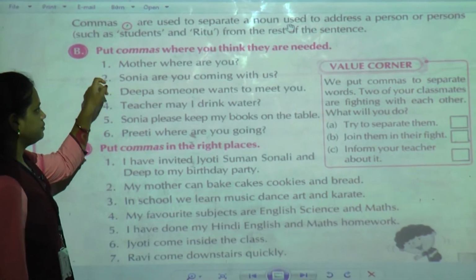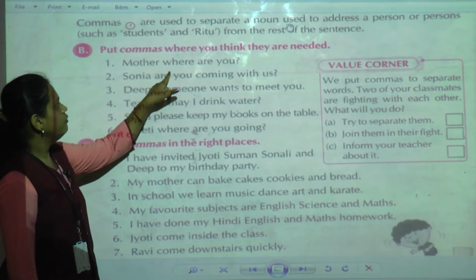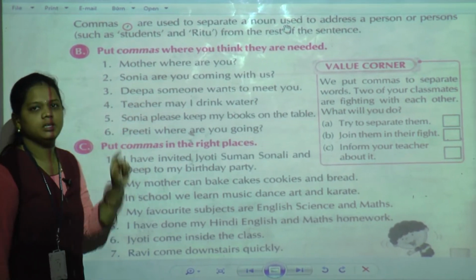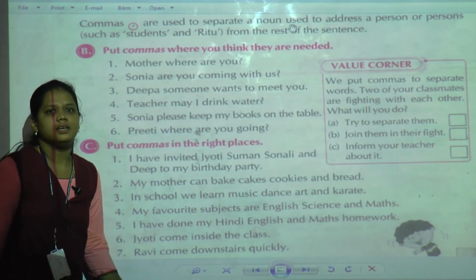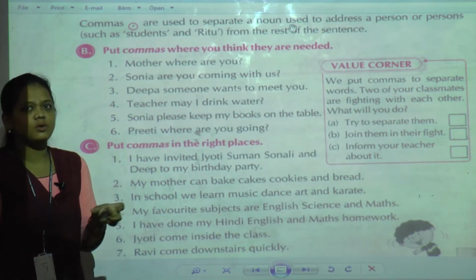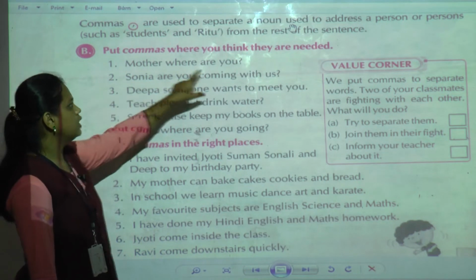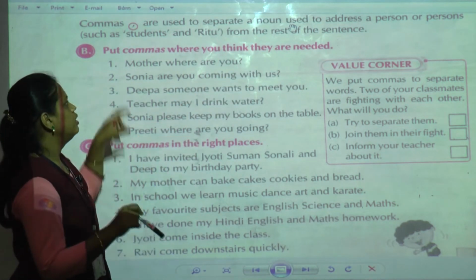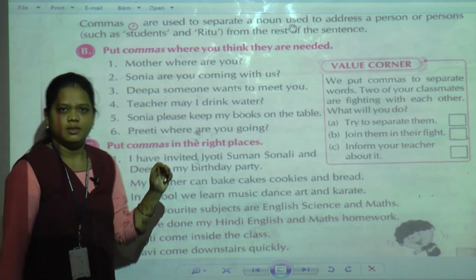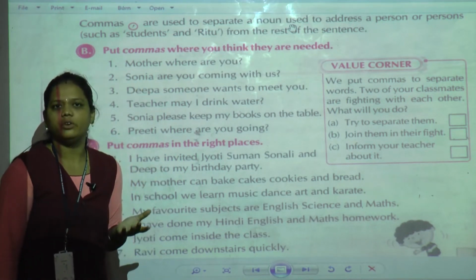First one, mother, where are you? Here see, mother, where are you? See here, the sentence that is given is a question. You can see that after the end of the sentence a question mark is given. So it is a question that we mostly ask our mother.